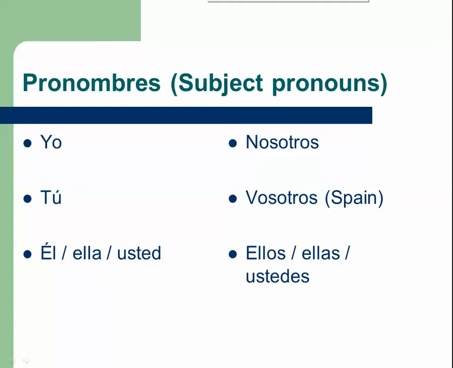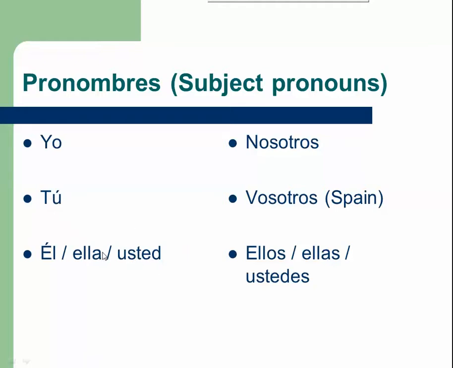Muy bien. Yo means I. Tú, you. Él, he. Ella, she. Usted is a you, but formal. So there's two types of you in Spanish. There's the informal you and the formal you.